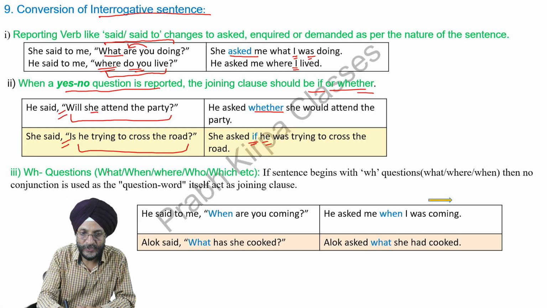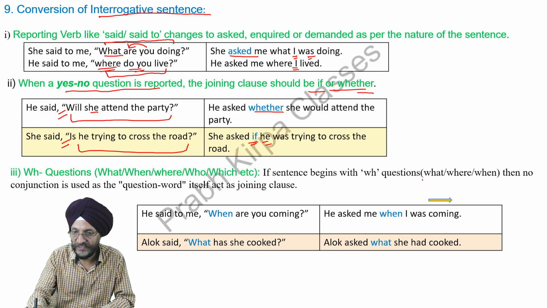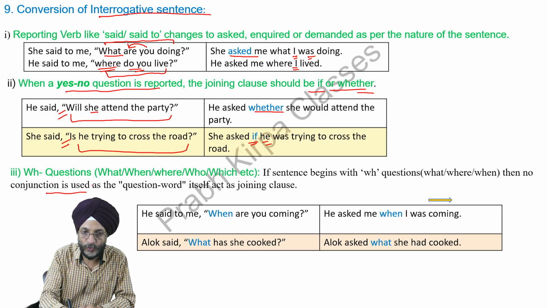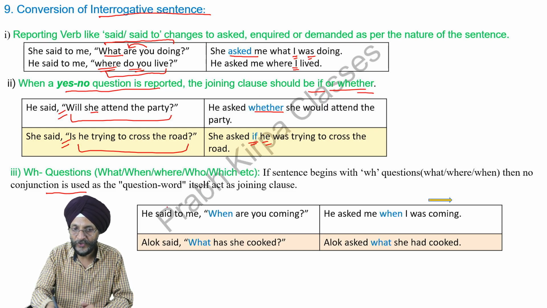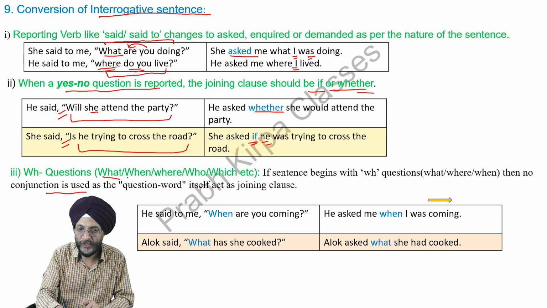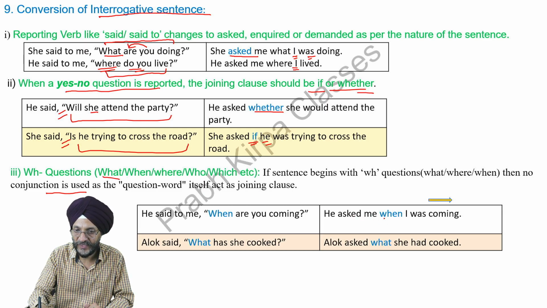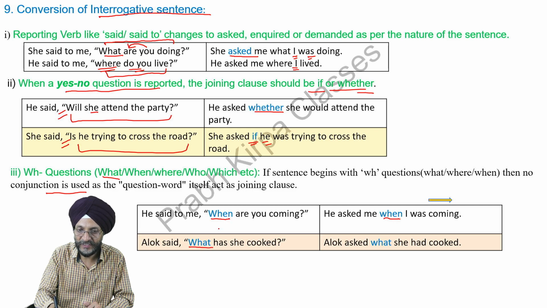Then these types of questions which start with WH, if these are there, then no conjunction is used. That is, in place of comma and inverted commas, you are not to use if or whether or that. We are to repeat the WH word as it is, that is, we are to repeat when or what as it is.